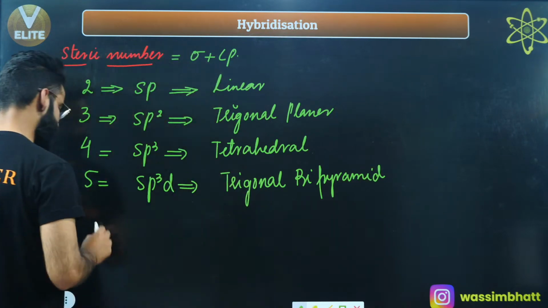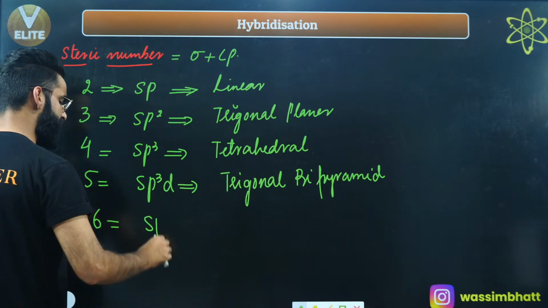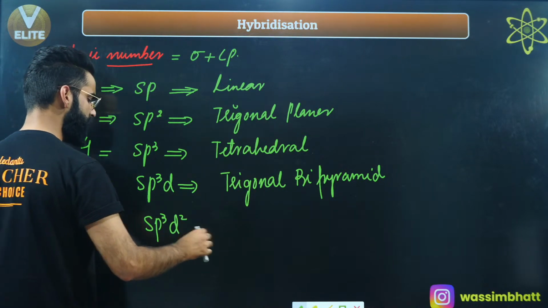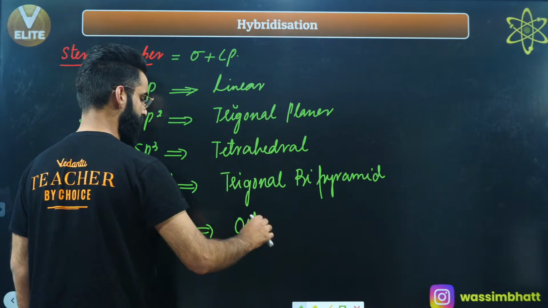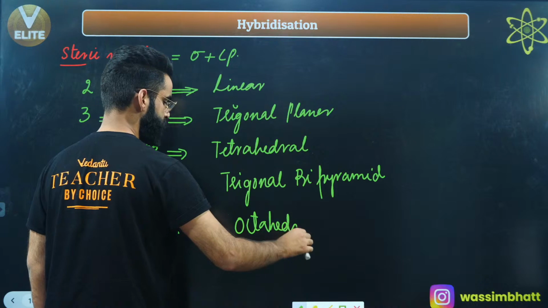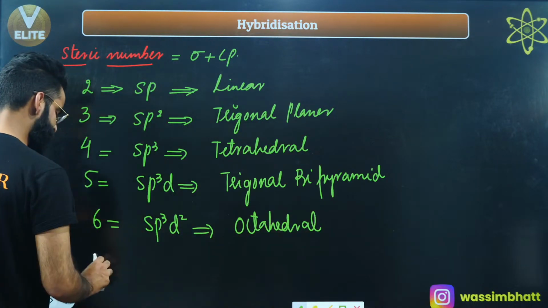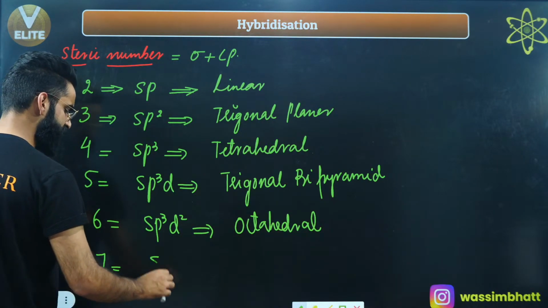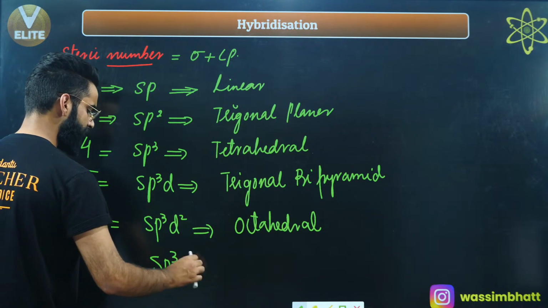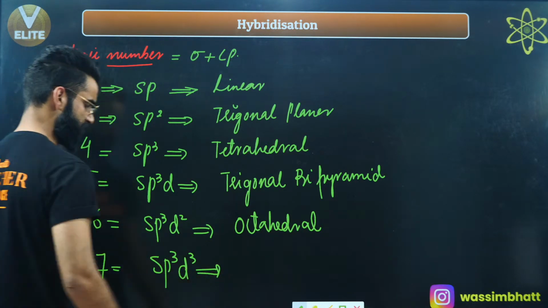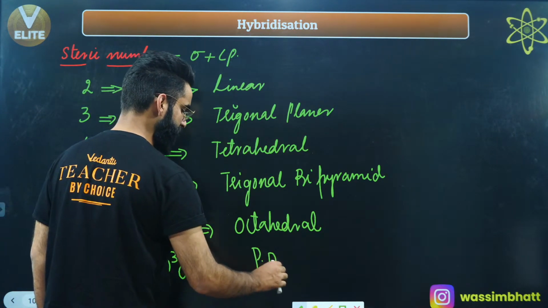If the steric number is 6, the hybridization involved is going to be sp3d2 and the geometry is going to be octahedral. And if the steric number comes out to be 7, the hybridization is going to be sp3d3 and the geometry is going to be pentagonal bipyramidal.